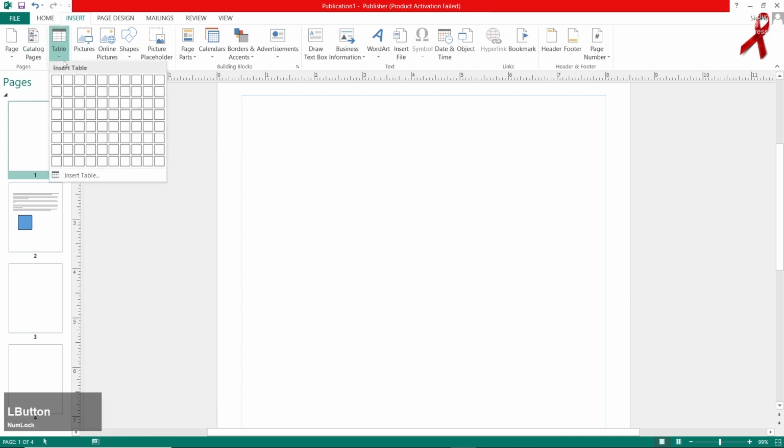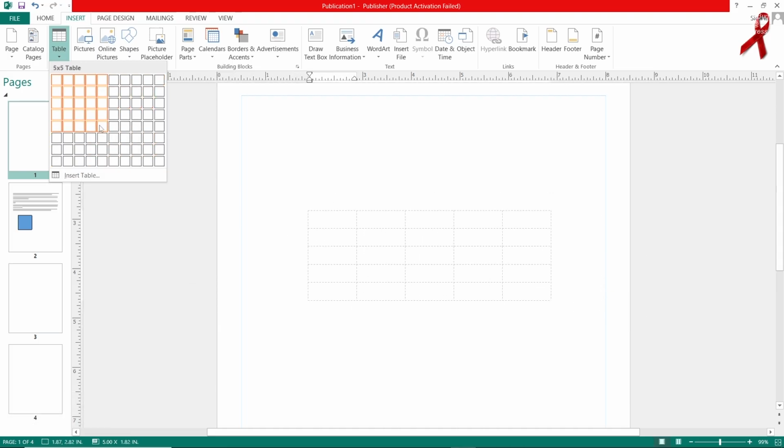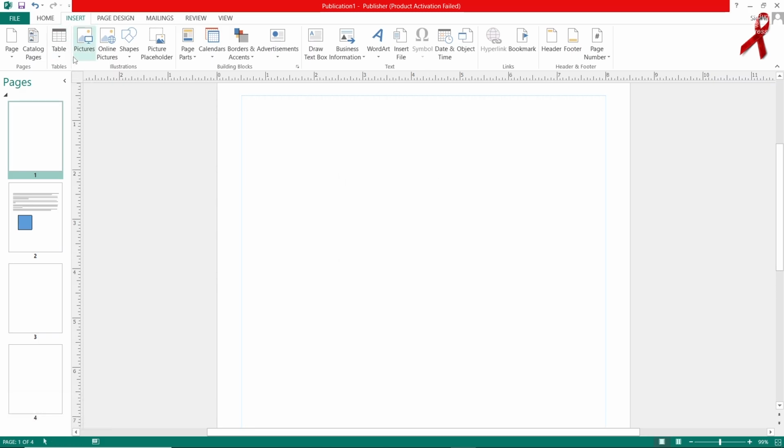Make sure to go for table. This is something that, if you want to insert rows and columns, you must use this option, insert table. Over here you are free to bring out the columns and rows that you need, more columns and more rows that you need.